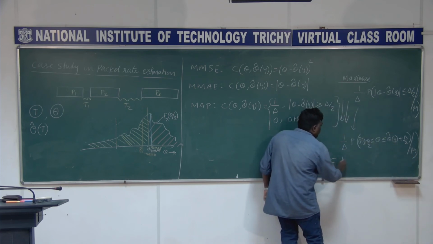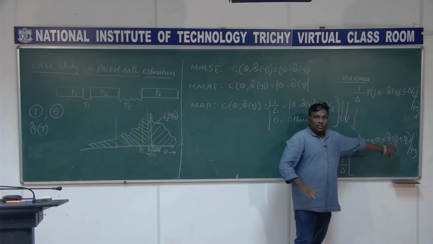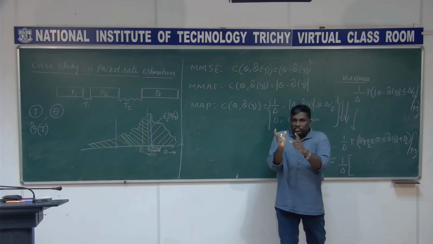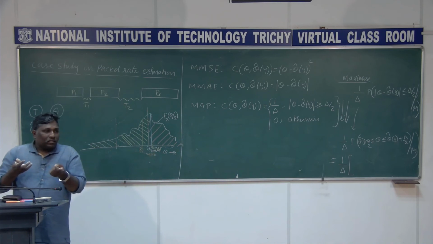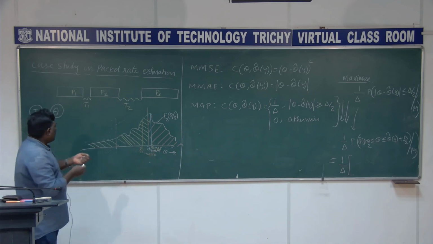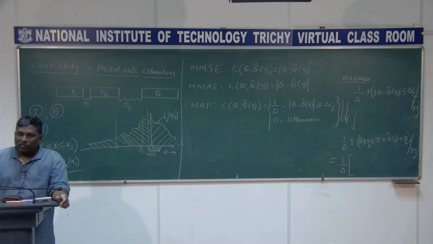This is 1 by delta here, right? So this is basically the probability over some range, x ranging from x1 to x2. I can write this one in terms of the distribution function. If I have probability of x ranging from alpha 1 to alpha 2, you write F x of alpha 2 minus F x of alpha 1, am I right? Because F x of alpha 2 is probability of x less than or equal to alpha 2 minus probability of x less than or equal to alpha 1.